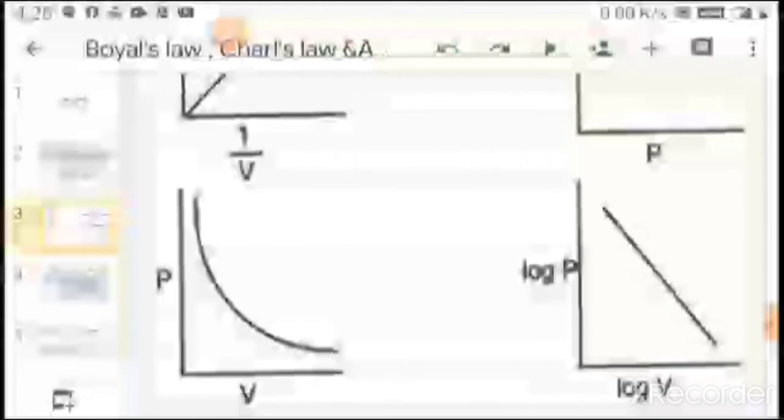When the graph is drawn between log P and log V, it is a straight line graph with inverse slope. And when the graph is drawn between pressure and inverse of volume, the graph is a straight line graph passing through zero. And when the graph is drawn between pressure times volume and pressure, it is a straight line graph which runs parallel to the base.